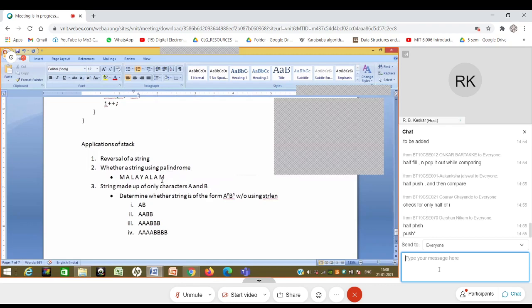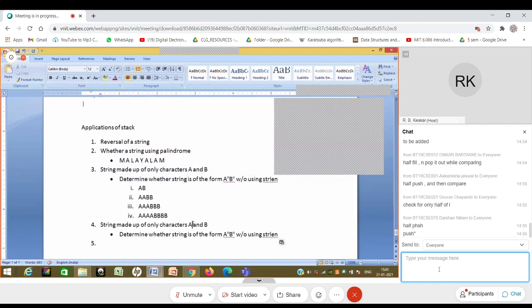If you get this, can you extend it to another question of similar nature, but much more complex than this? Now I have another string. Let me copy this. So the next problem is a string made up of only characters A, B, and C, and determine whether the string is of the form A power n, B power n, and actually some people might have guessed, C power n.